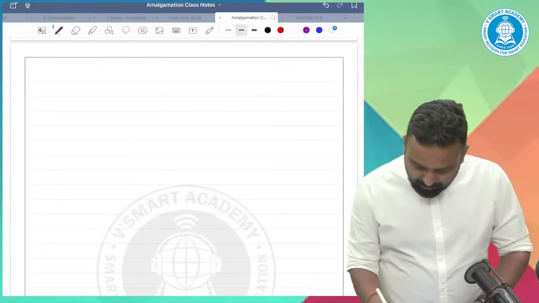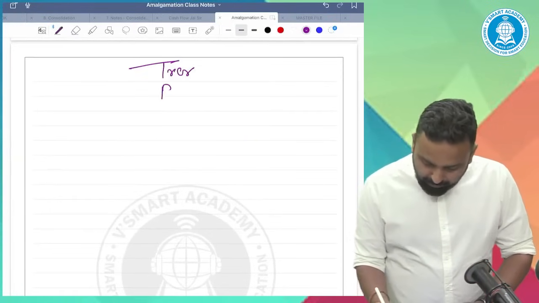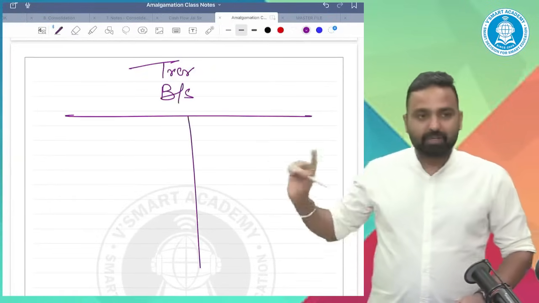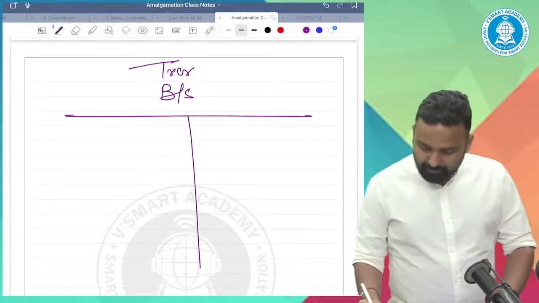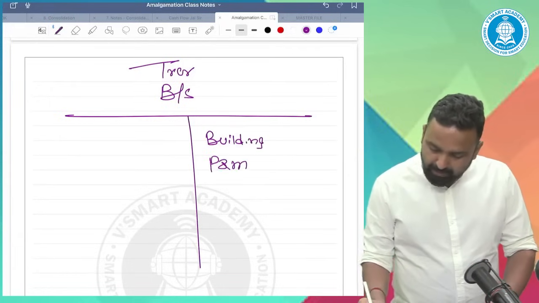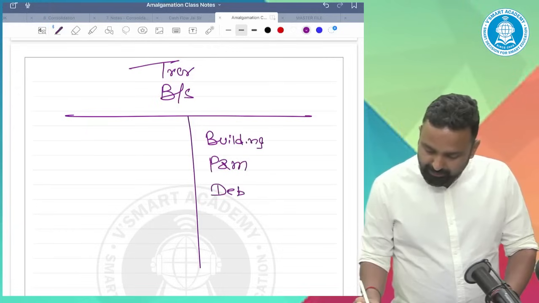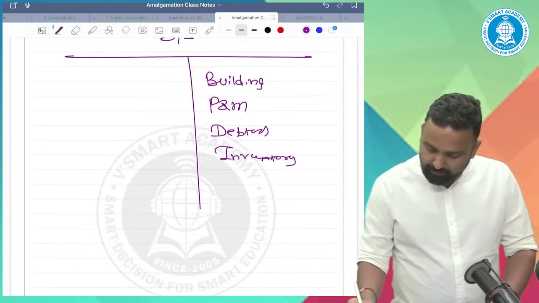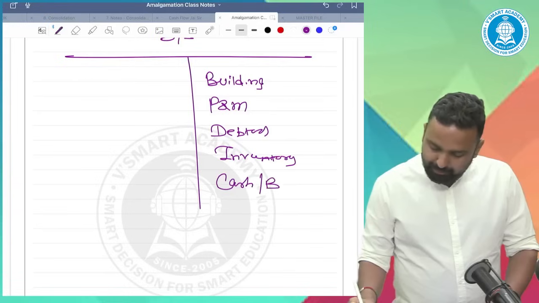See, if you consider the balance sheet of the transferor, it must have building, plant and machinery, debtors, inventory, cash, bank.